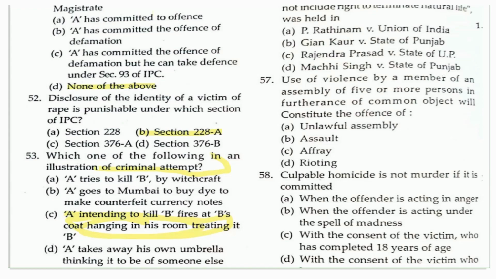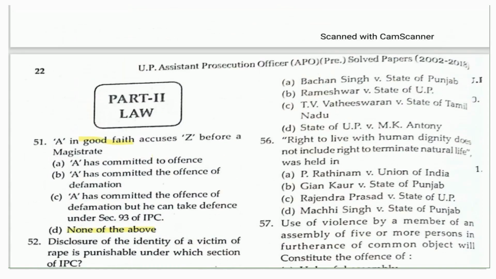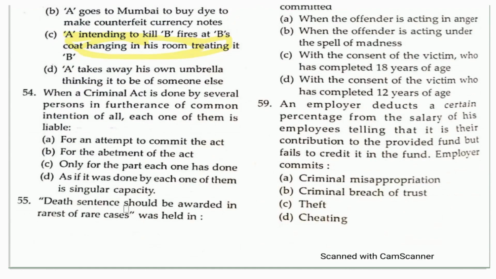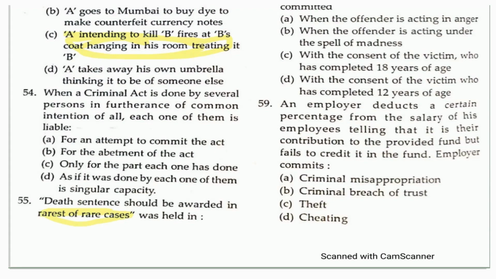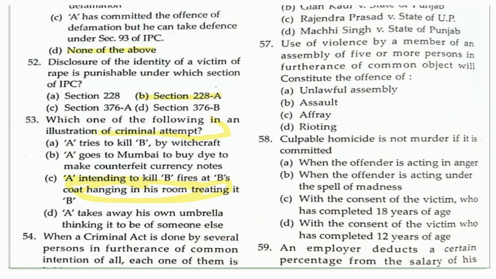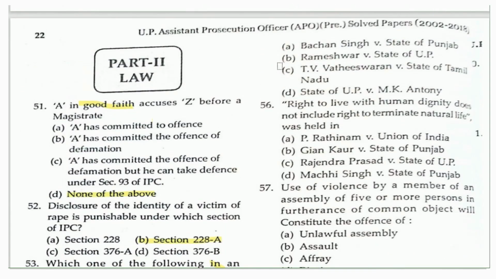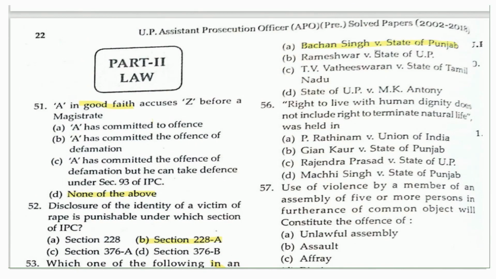The next question is: in which case did the Supreme Court say that the death sentence should be awarded only in the rarest of the rare case? It is also a very popular question for the prelims in the UPPCSJ as well as other judicial services of other states, as well as the APO. The answer is Bachan Singh versus State of Punjab. In the case of Bachan Singh versus State of Punjab, the Supreme Court said that the death penalty should be given only in the rarest of the rare case.